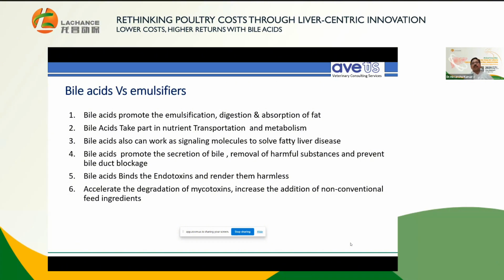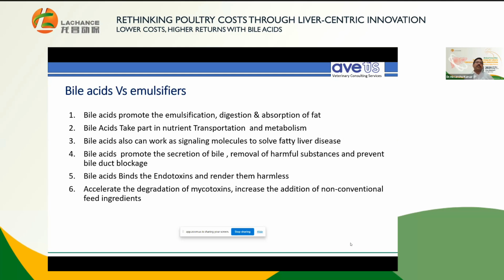Bile acid takes part in nutrient transportation and absorption, while also working as a signaling molecule to resolve fatty liver disease. Fatty liver is quite a common disease in layers and breeders, and every layer and breeder mostly goes into this phase at a certain part of its lifespan, which we'll be discussing in the succeeding slides.